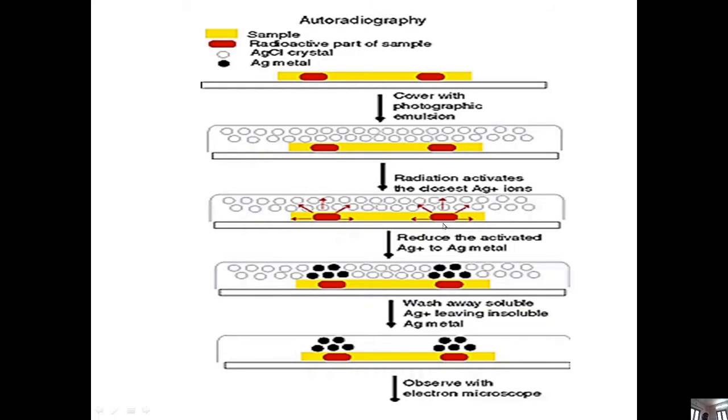That means we can expect the silver metals only at the regions where just underneath of that the radioactive elements are present. So here these white regions are silver ions, and these dark regions are silver ions after exposing to the radioactivity. That means they may be converted to silver metals. So after washing, those silver ions will be washed out, and the silver metals are only present here on the tissue surfaces. So these tissues we can then observe under electron microscope, and we will get an image of autoradiography.